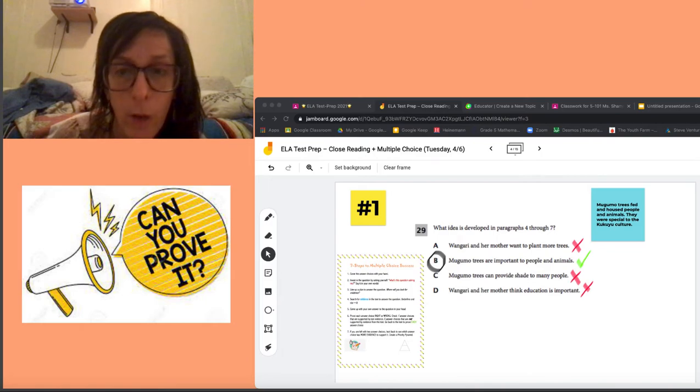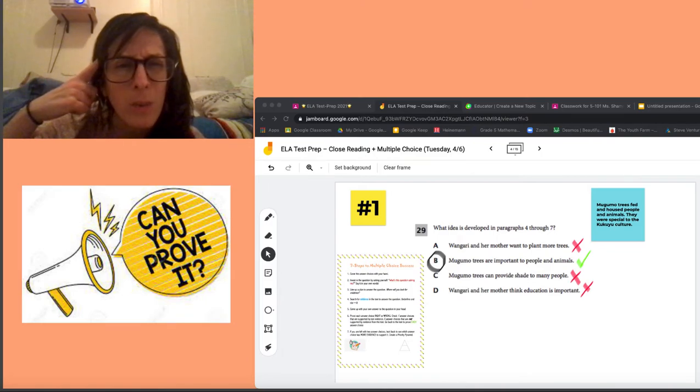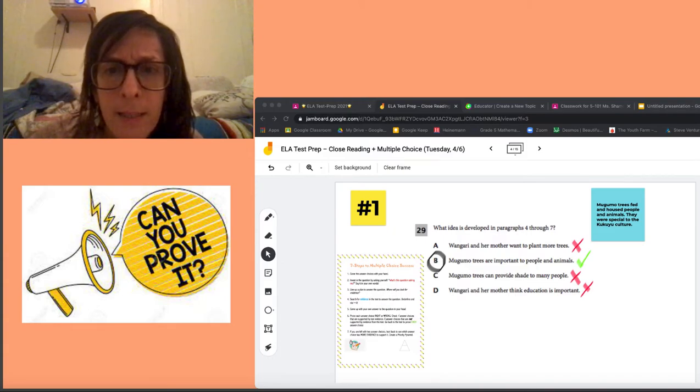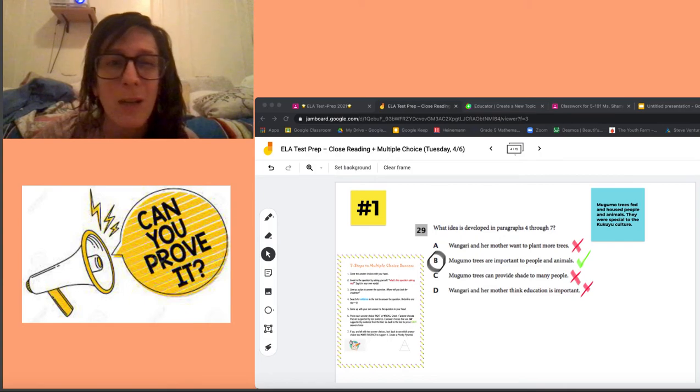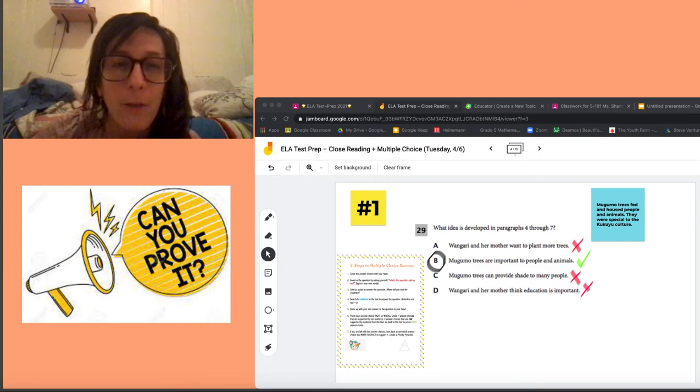I read the question and I first thought, what is this question asking me in my own words? What idea is developed in paragraphs 4 through 7? So in my own words, that's asking me, like, what's the big idea in paragraphs 4 through 7? So I went back and I reread those paragraphs. I'm not going to do that now for the sake of time, maybe in another video.